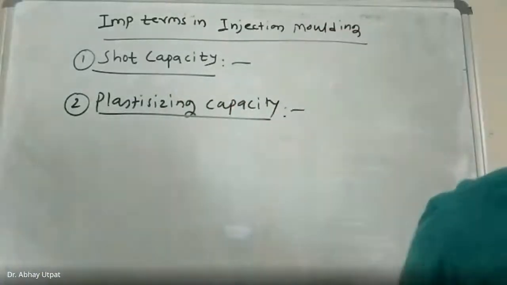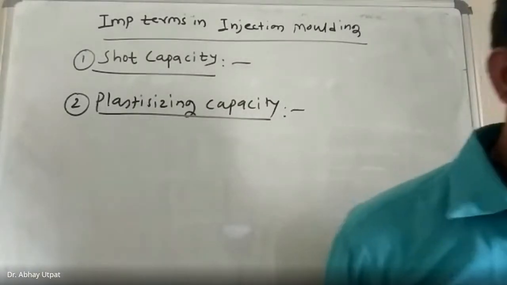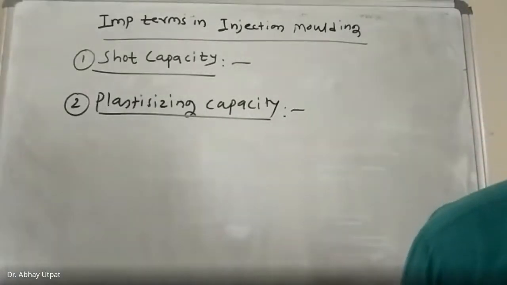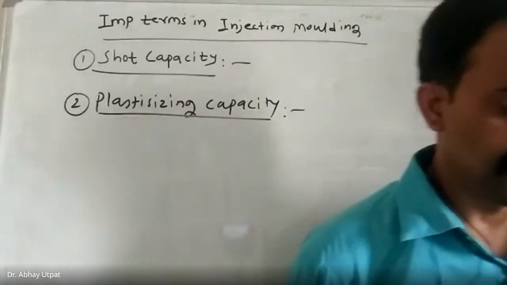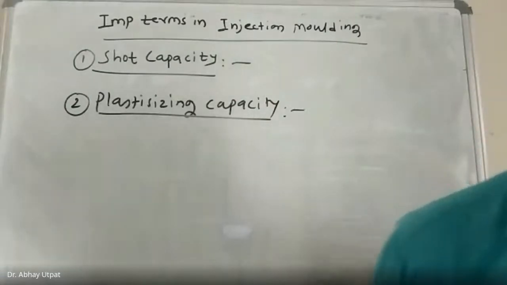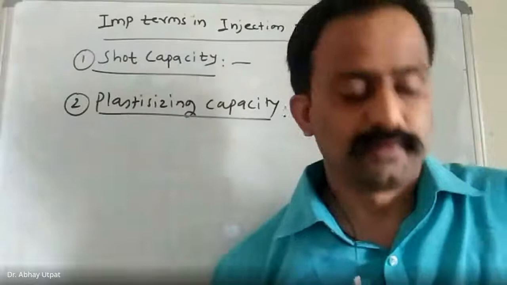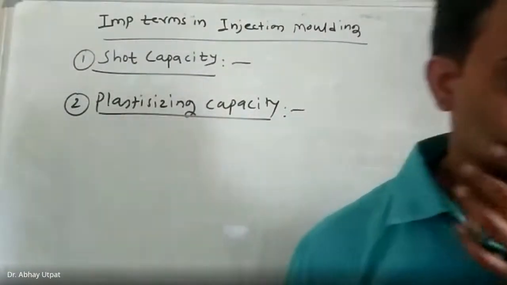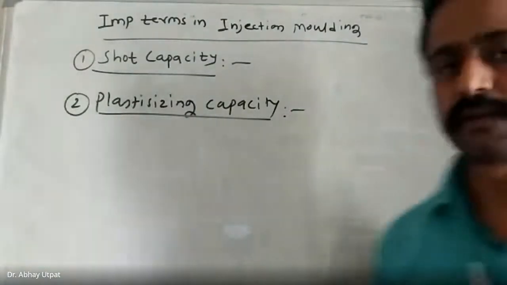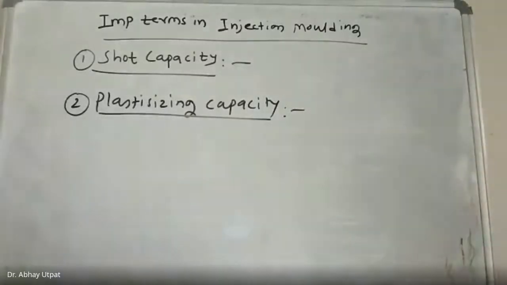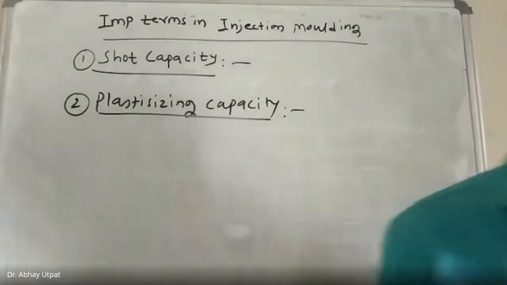Write down, it is the amount of material that the machine can bring per hour, in one hour how much, per hour to the molding temperature. Amount of plastic that can be plasticized in 1 hour. That is plasticizing capacity.